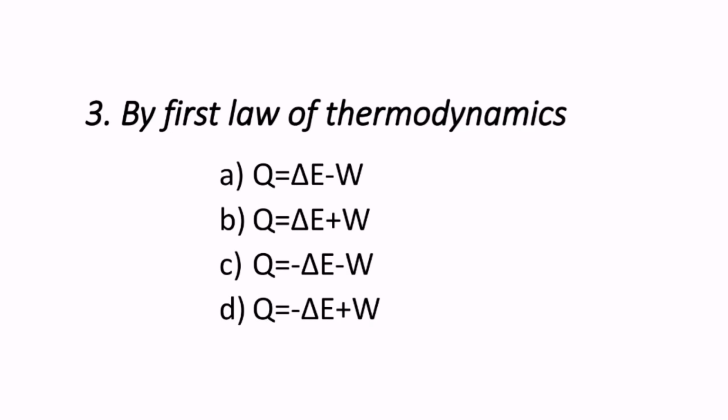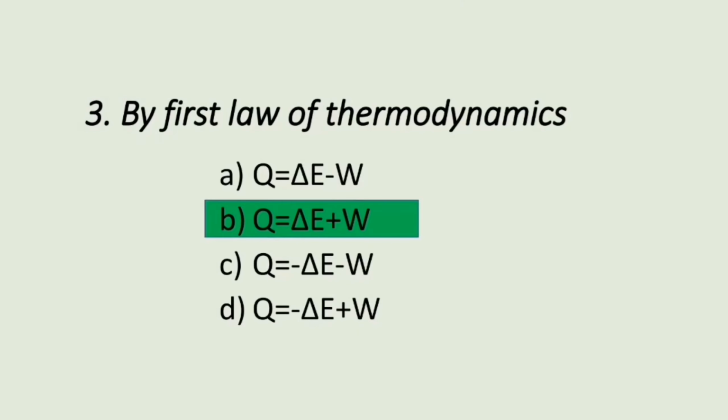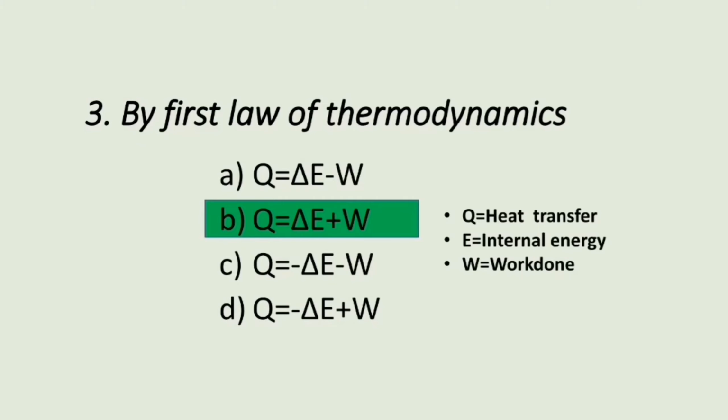Next question reads, by first law of thermodynamics, which of the following options is correct? Q equals delta E minus W, Q equals delta E plus W, Q equals minus delta E minus W, Q equals minus delta E plus W. So its answer is B, that is Q equals delta E plus W. Q equals heat transfer, E is nothing but internal energy, W is nothing but work done.